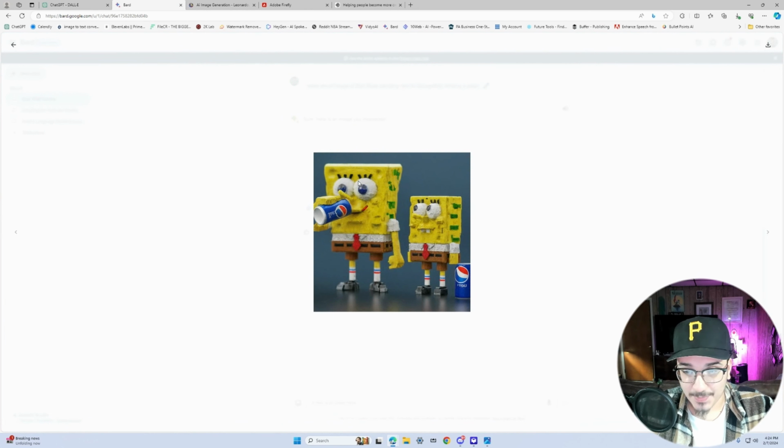When I asked it for the same thing, it gave me distorted images of two SpongeBobs drinking something that looks like a Pepsi. It has the logo of a Pepsi, but it doesn't say Pepsi on it. Again, I'll give it some points for nailing the SpongeBob and some points for resembling the Pepsi can, but it didn't get what I asked for, so I'll give it I guess a 5.